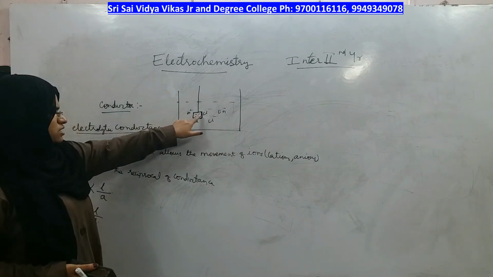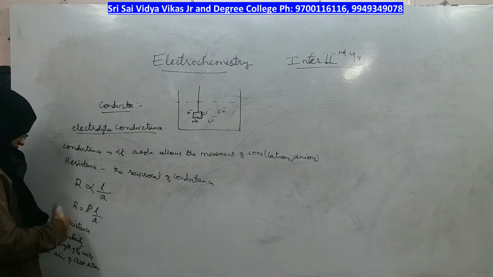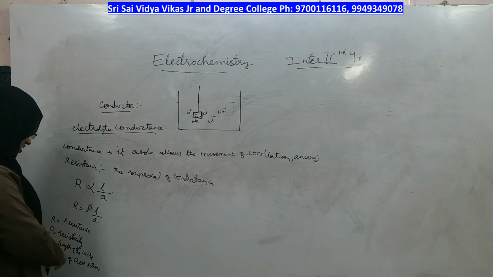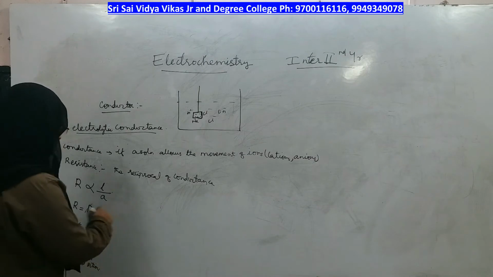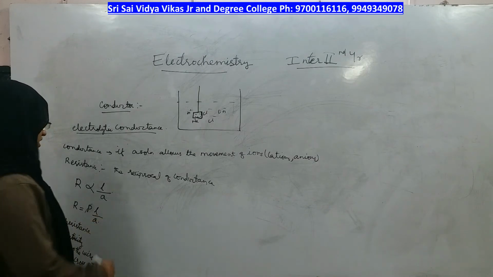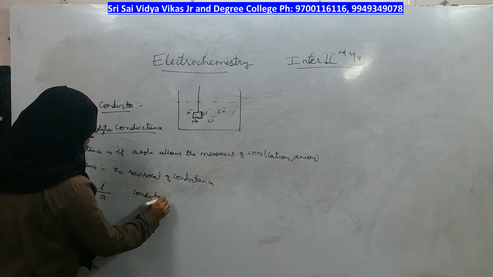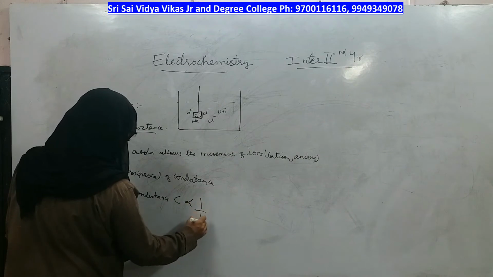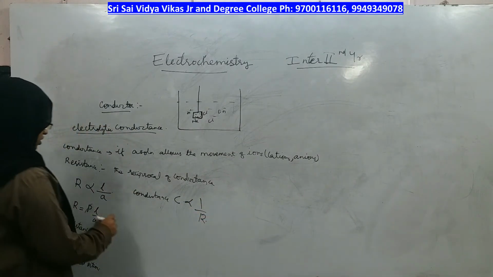Therefore, let us write the conductivity definition by taking the reciprocal of the resistance definition, right? These are the values which we use in the definition. Let us write the same formula for conductance. As we know, conductance C is the reciprocal of resistance, right? So let us write the same in this formula.